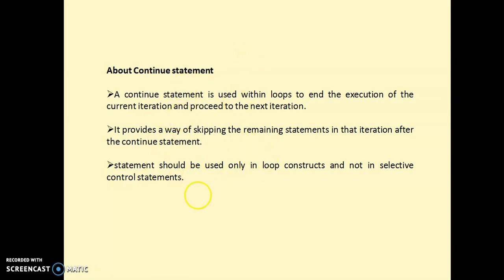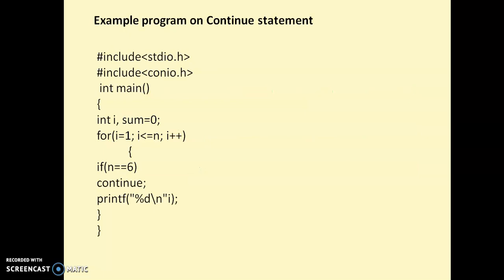It also provides a way of skipping the remaining statements in that iteration after the continue statement. The statement should be used only in loop constructs and not individually in any selective control statements. Example program: this continue statement is executed when this condition is true. I hope you can guess the output. When a continue statement is executed, it skips the statements of the current iteration and continues with the next iteration.